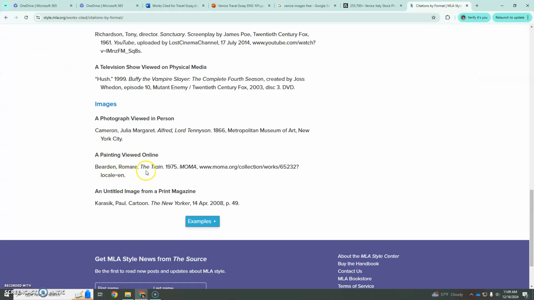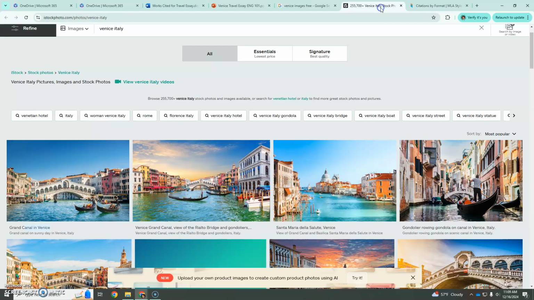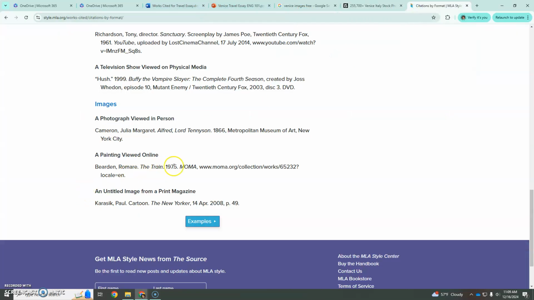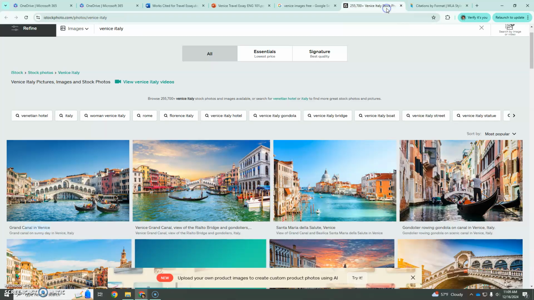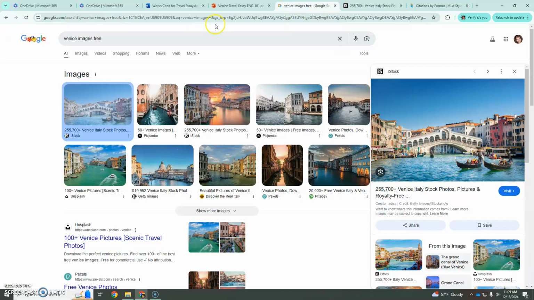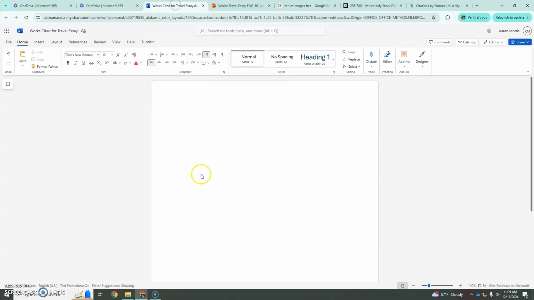I don't have an author, so I'm going to start with the title of the slide or the photo, Grand Canal in Venice, and I'm going to put it in italics. As you see, this is in italics, so follow italics. For works of art, you will put those titles in italics. To put it in italics, I just highlight it and hit the little slanty I.